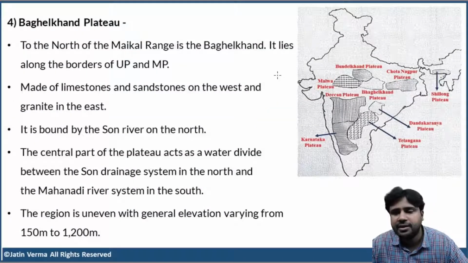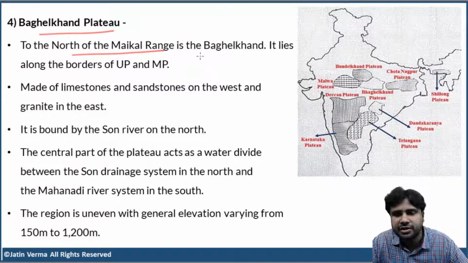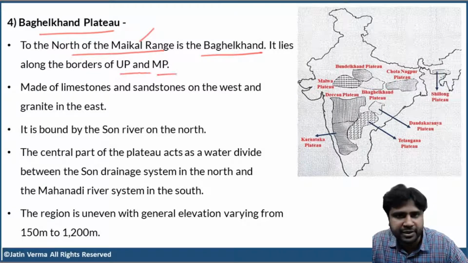Okay. Next, the Bhagelkhand Plateau. To the north of Maikal Range is the Bhagelkhand Plateau. Do you remember in the previous session, while discussing about Vindhyas and Satpuras, we have discussed about Maikal Range. So to the north of Maikal Range is the Bhagelkhand Plateau. It lies along the borders of UP and MP.